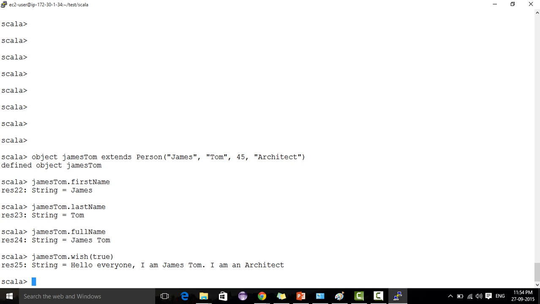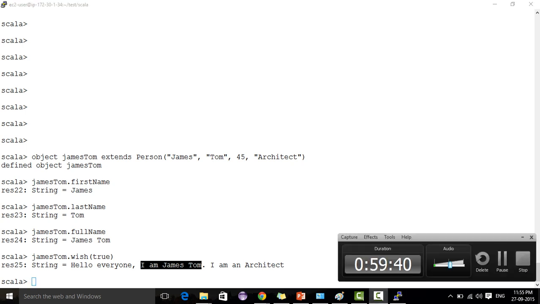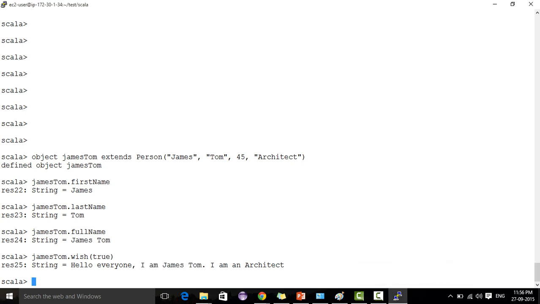There are some assignments related to inheritance, so you can try those. This is a very simple way of inheritance, just to show you an example. The remaining inheritance we'll try in the assignment section.